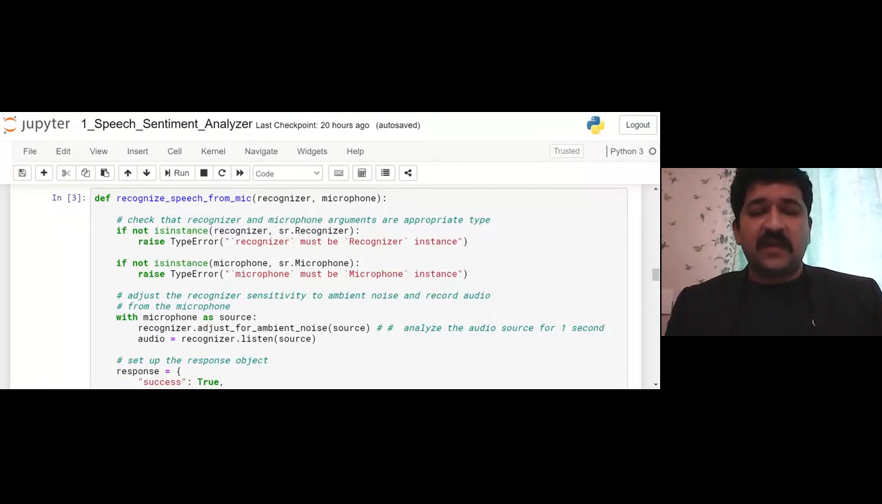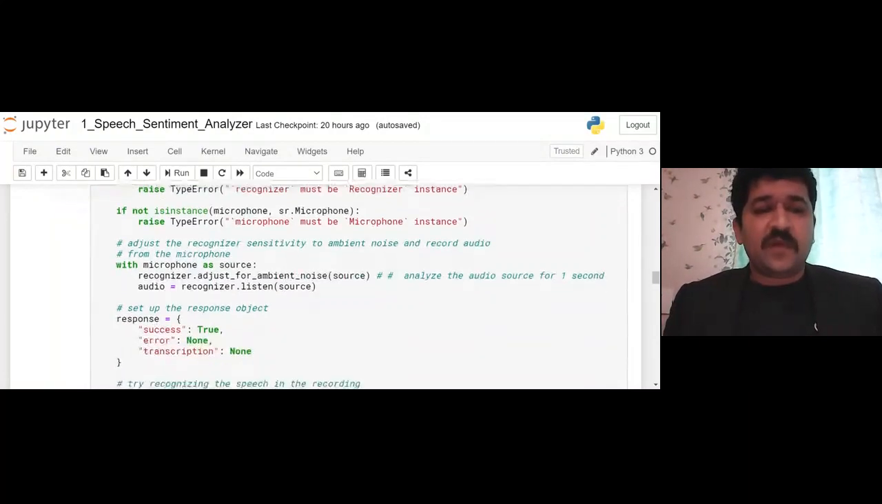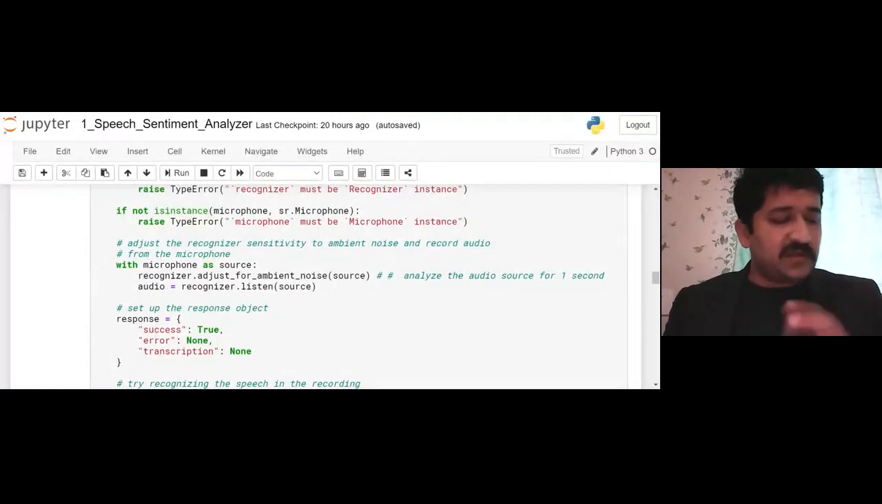Once we are done with that, what we are going to do is adjust the recognizer sensitivity to ambient noise and record audio from the microphone. A lot of noise sometimes comes, maybe a fan or something else. We have to adjust for that. So how can we adjust that? That also we will do here.